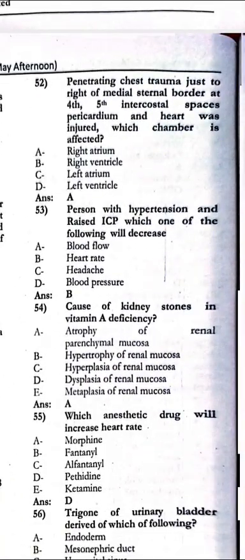Next is the penetrating chest trauma just to the right of the medial sternal border at the fifth intercostal space, is pericardium, and the heart was injured. Which chamber is affected? That is the right atrium. The person with the hypertension and the raised ICP, which one of the following will decrease? That is the heart rate.